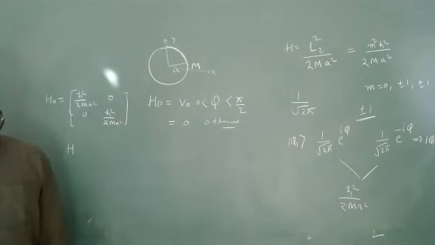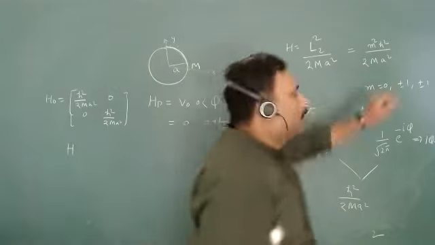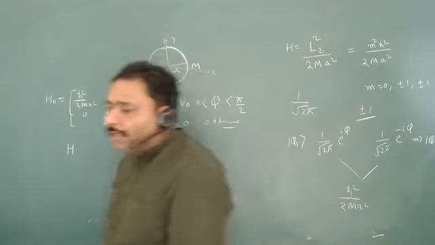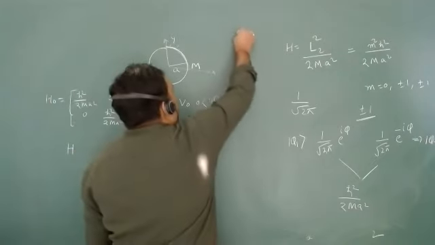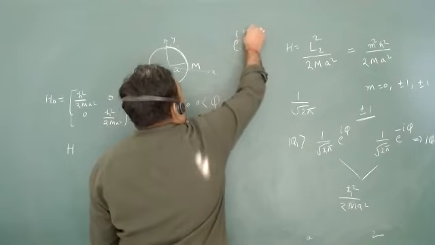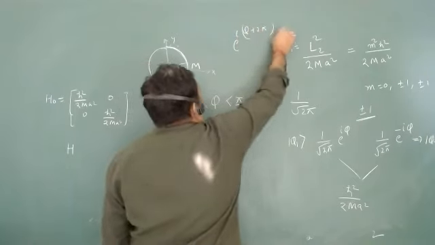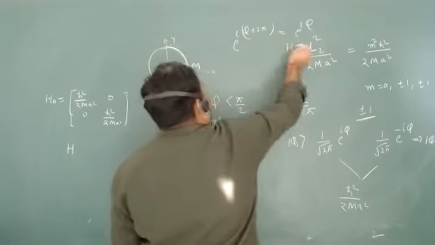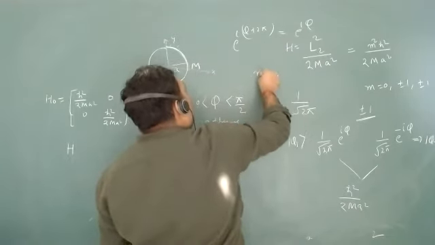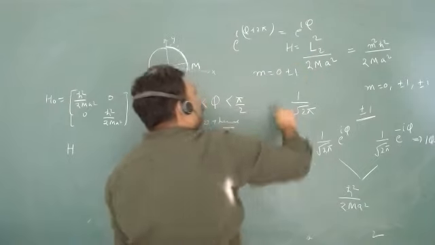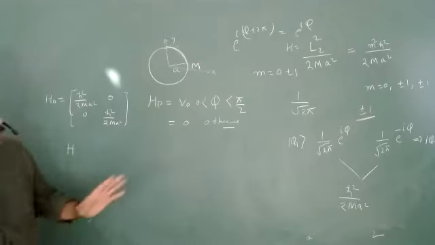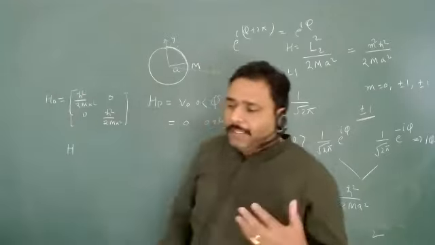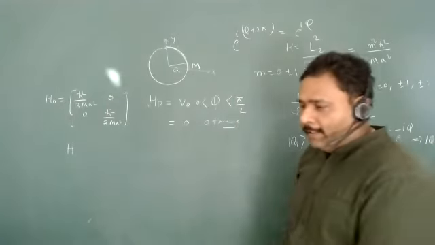Sir, m is equal to 0 is allowed here. This is not a particle in a box. You have this boundary condition: e to the power i phi plus 2 pi is equal to e to the power i phi. This boundary condition gives us that I can write m is equal to 0, plus or minus 1. So please go and revise your Schrodinger wave equation, what we have done earlier. Please revise it.